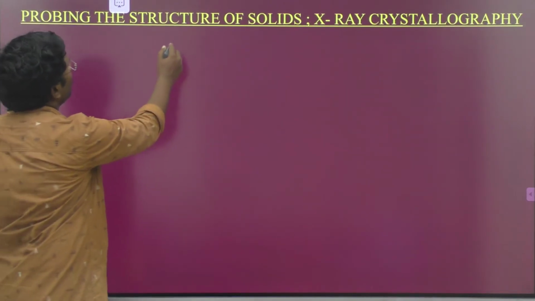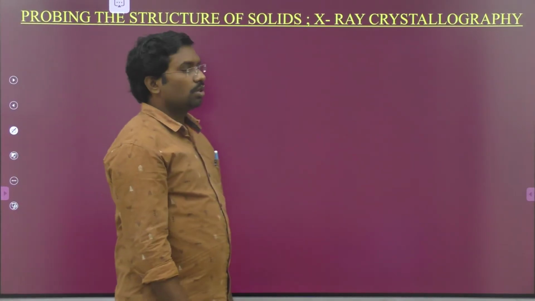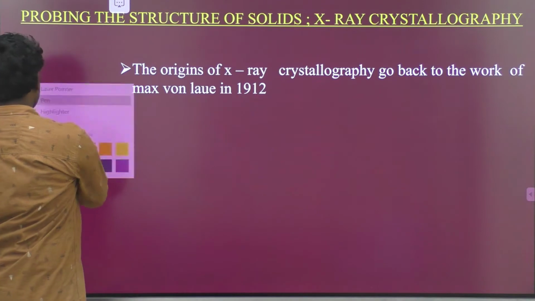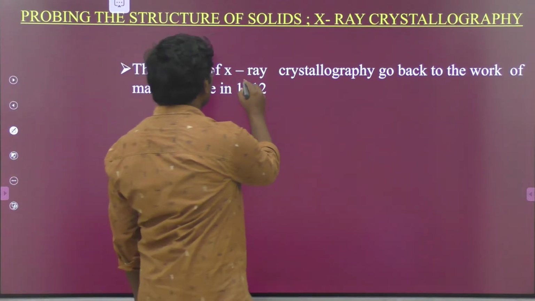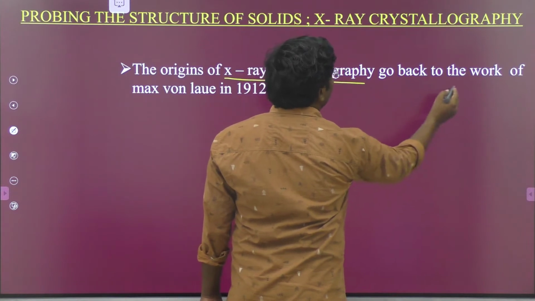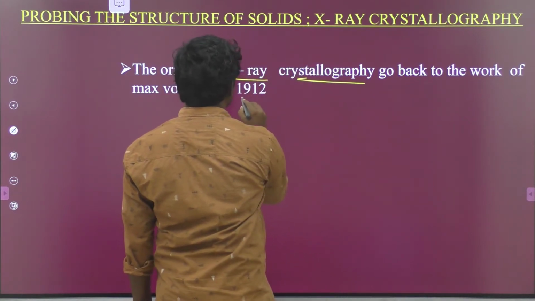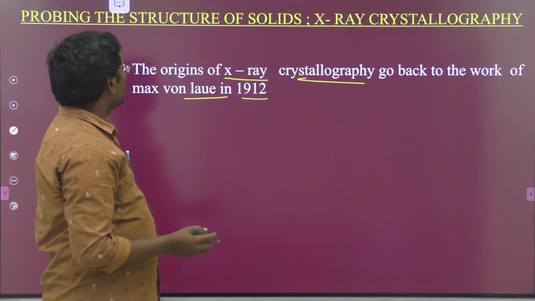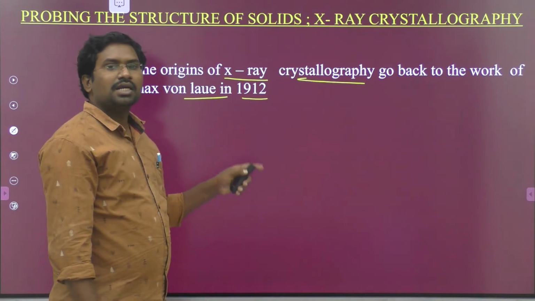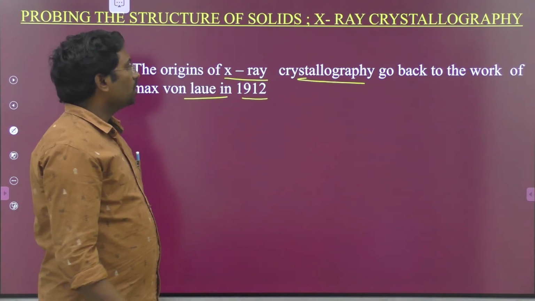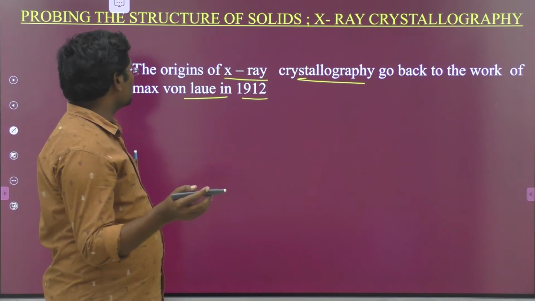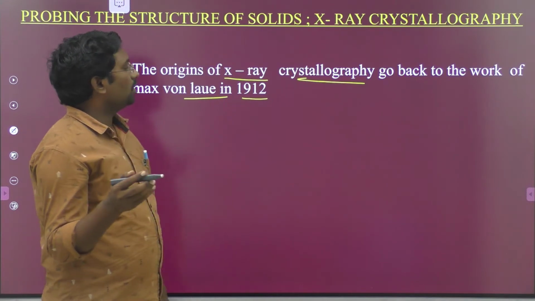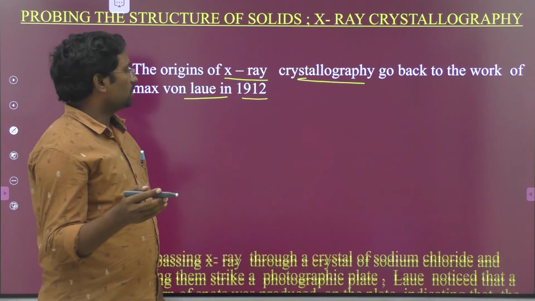Coming to the first one, probing the structure of solids by X-ray crystallography. The origin of X-ray crystallography goes back to the work of Max von Laue in 1912. In 1912, the scientist Max von Laue did an experiment regarding X-ray crystallography. The first credit goes to him, and he discovered this experiment of X-ray crystallography.